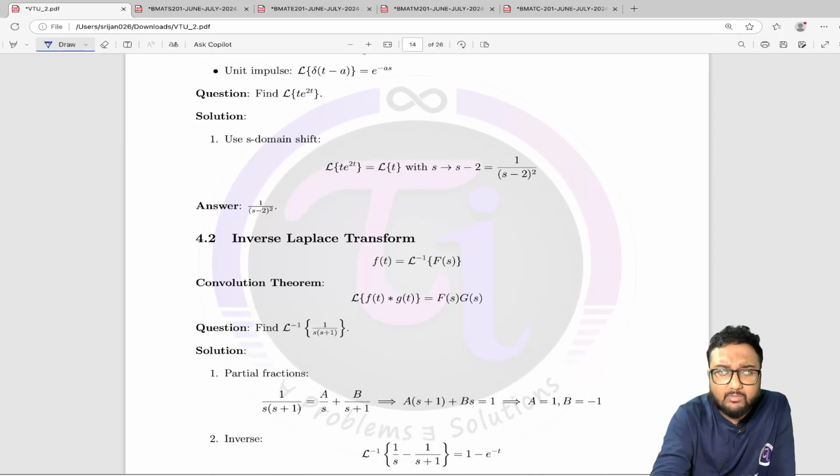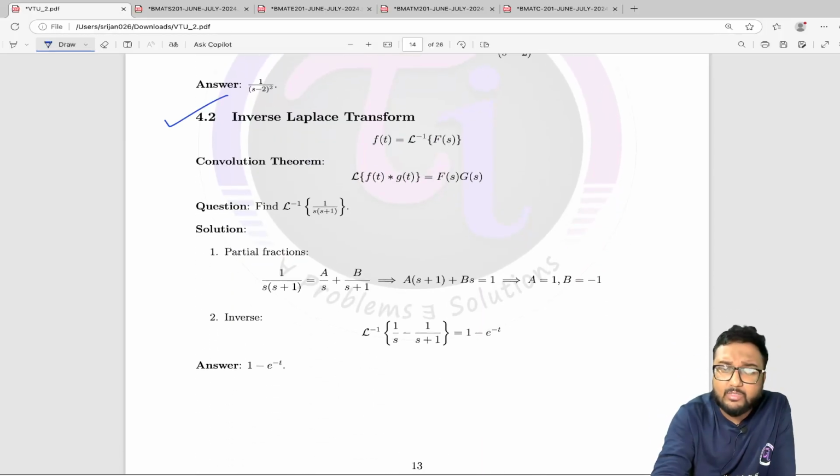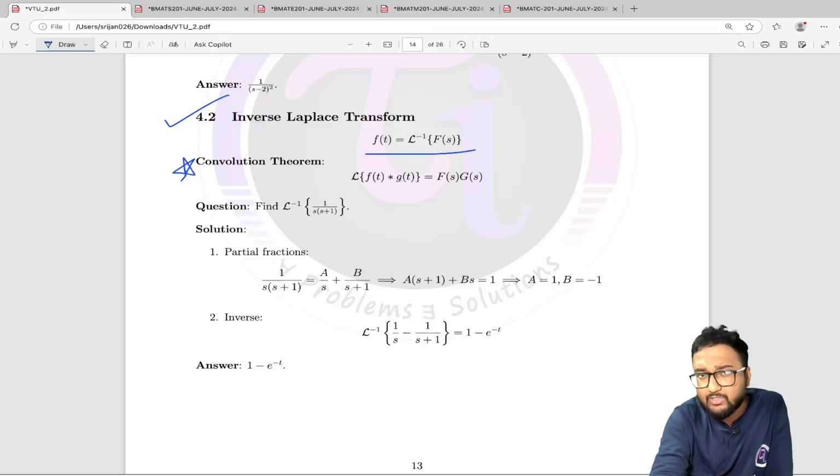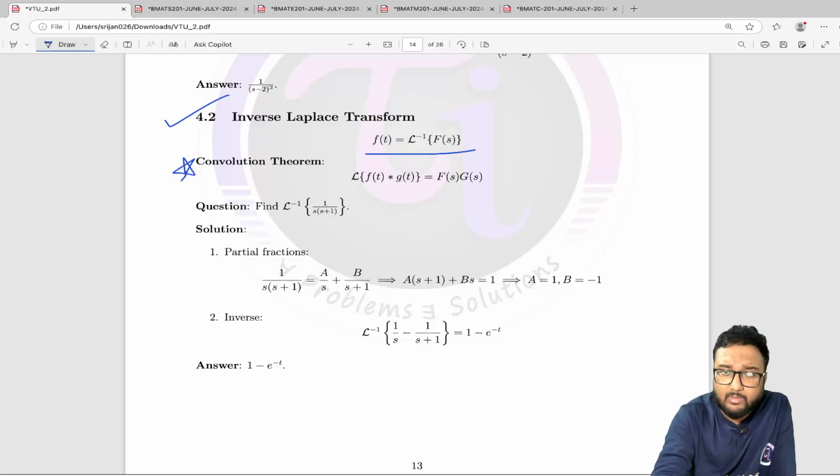Next we have some questions. Next we have inverse of Laplace transformation. You should remember this one. Next, convolution theorem, one of the most important things, convolution theorem. You have to remember this one, okay.